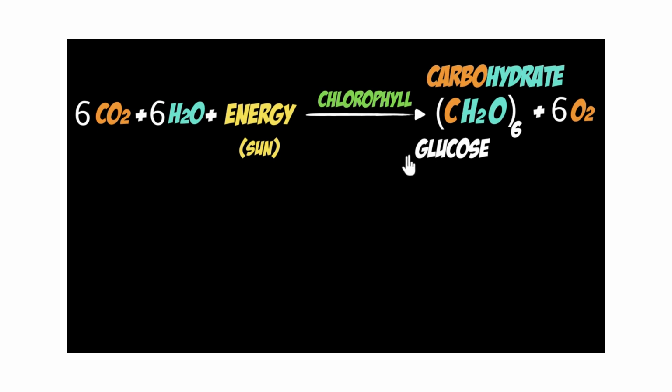I'll start with what I thought again. So when I learned this, I thought that here carbon dioxide is being broken into carbon and oxygen. So I thought that plants take in carbon dioxide, break it, and throw away oxygen. That's how we get our oxygen. And then they take that carbon and attach it to water to give us carbohydrate. That makes sense, right? Easy, right? Unfortunately, that's not how it works.